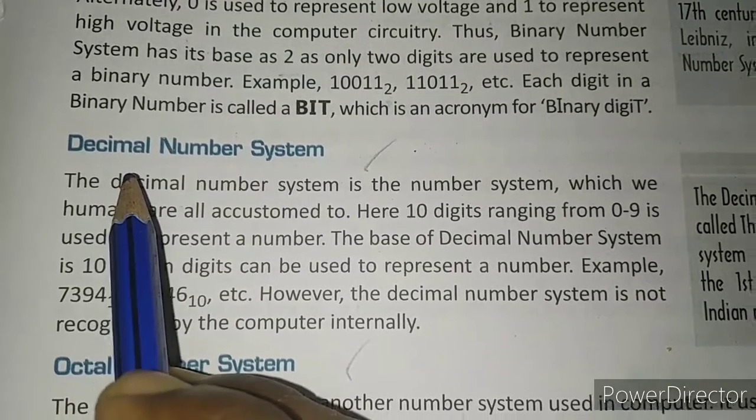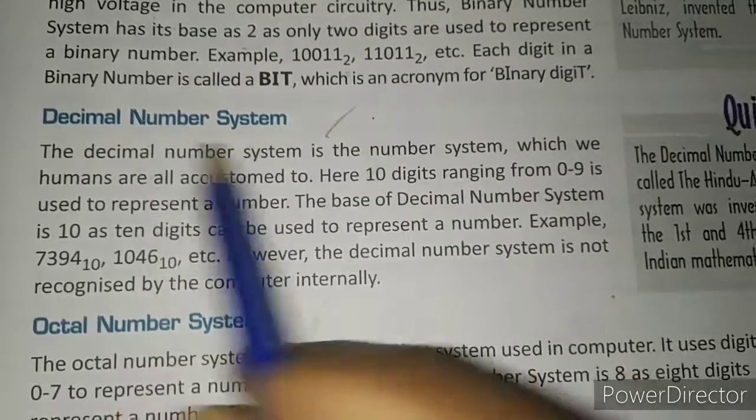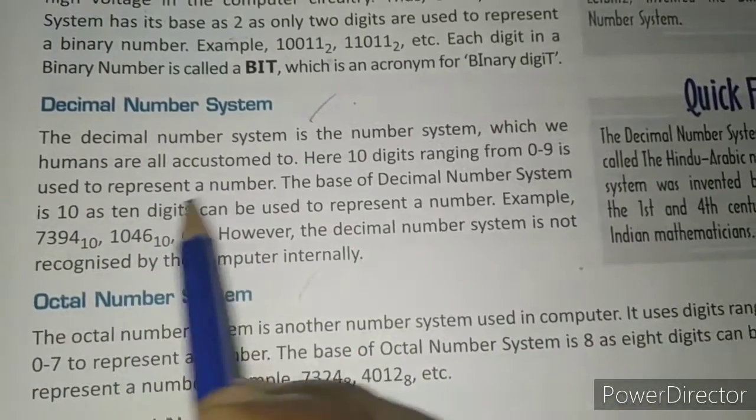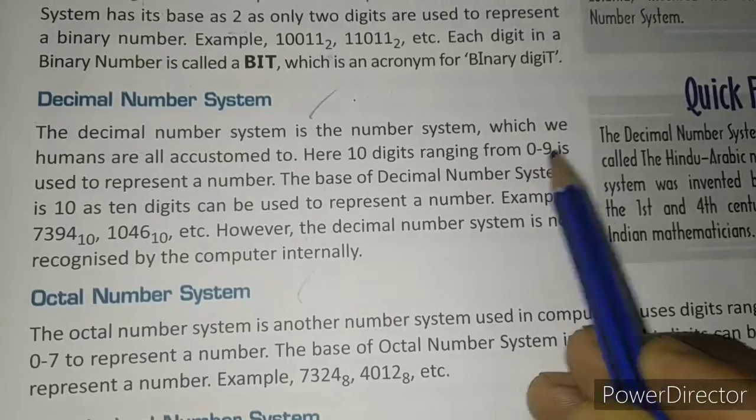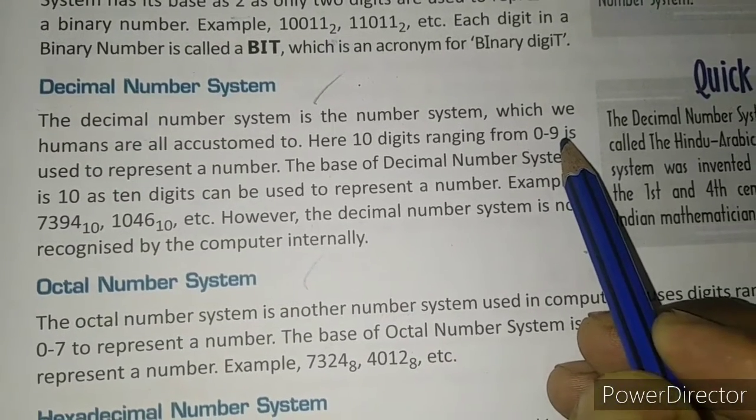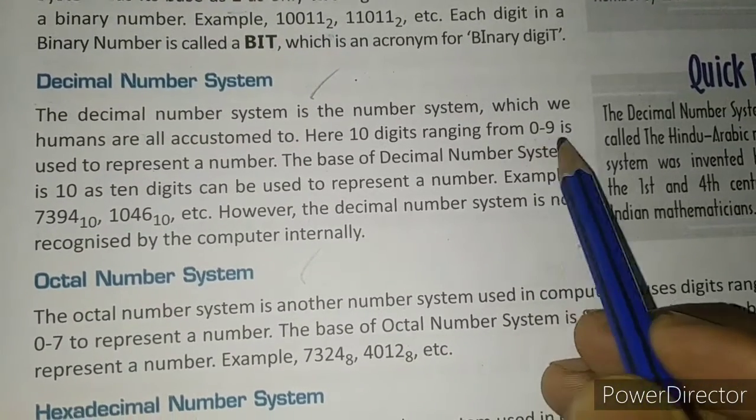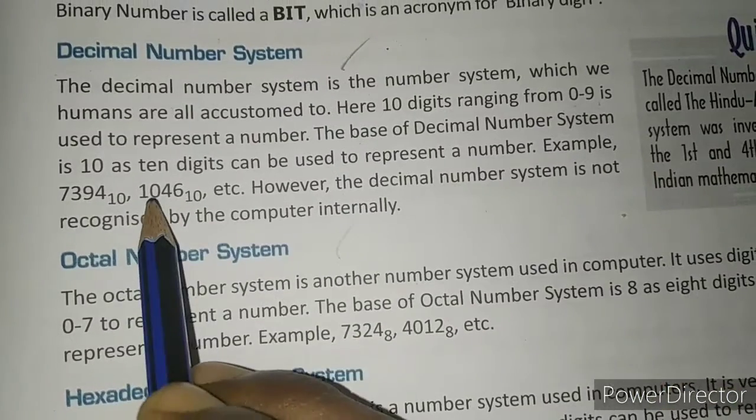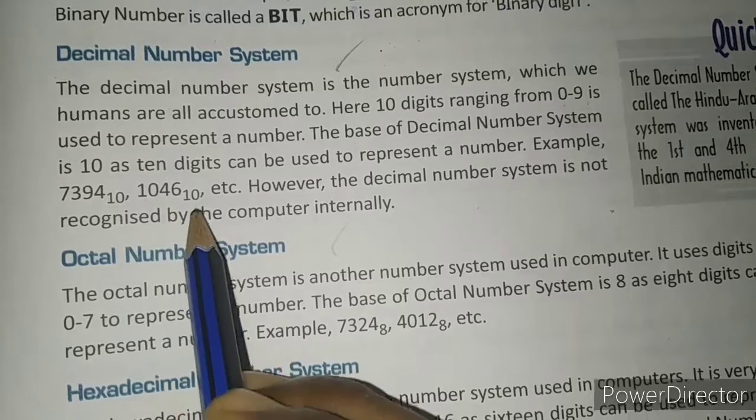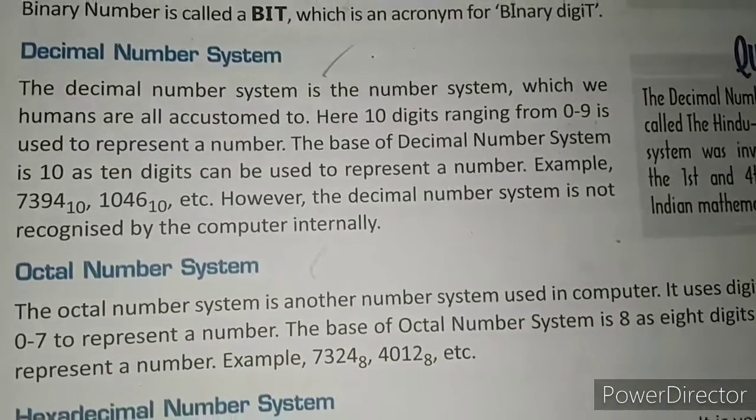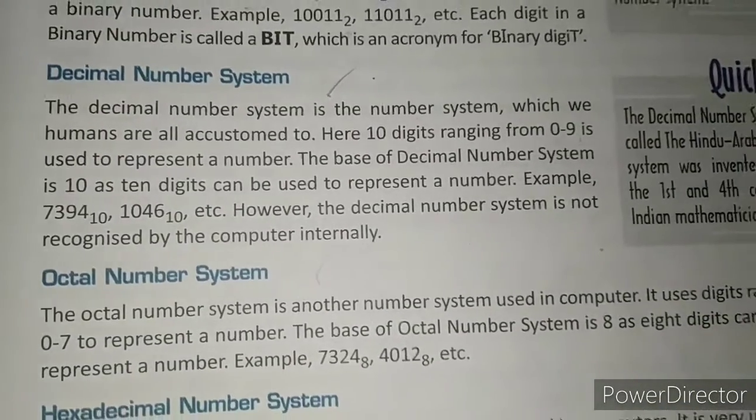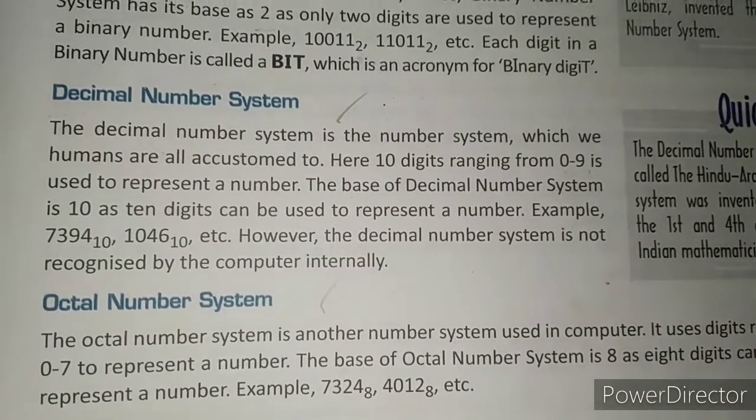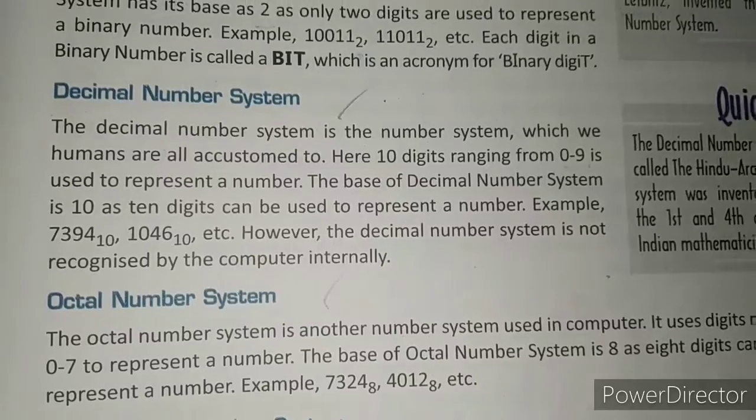Now we will discuss the decimal number system. Here dec means 10. In this number system, 10 digits are used, from 0 to 9. Since there are 10 digits, its base is 10. Some examples are 1, 0, 4, 6, 10. The number system we generally use in mathematics, and in our daily life, is the decimal number system.